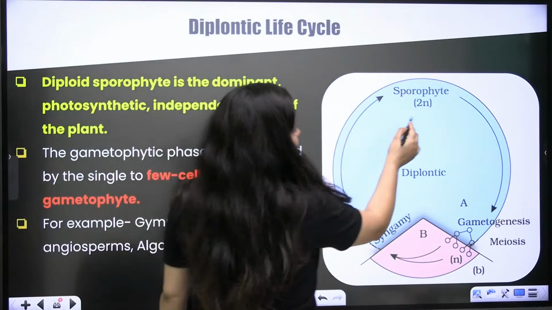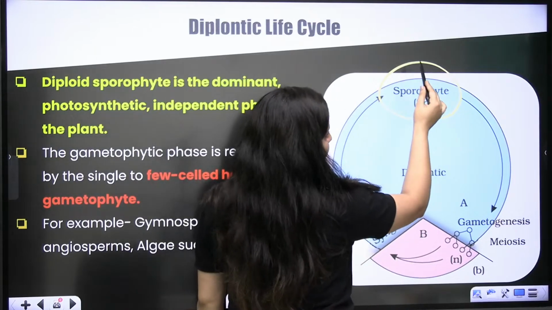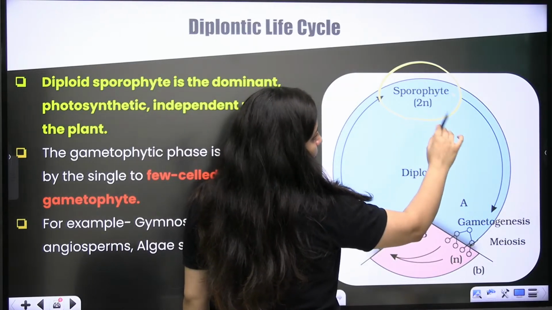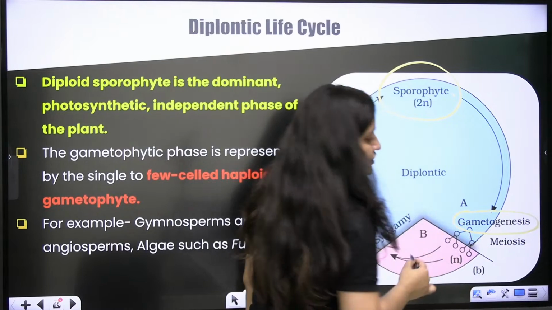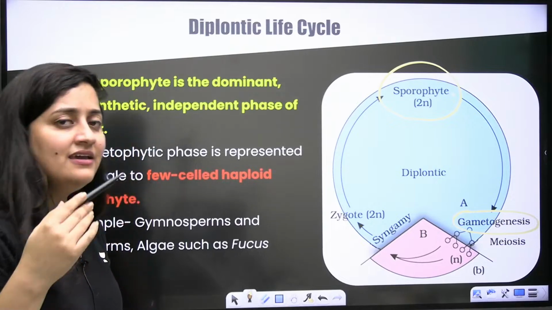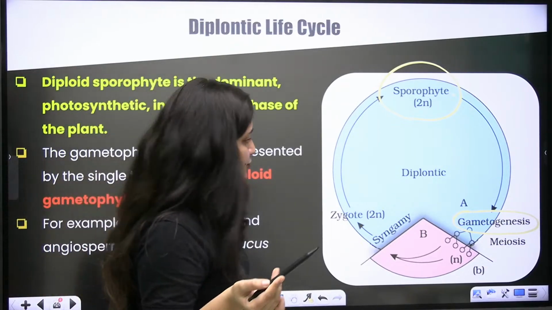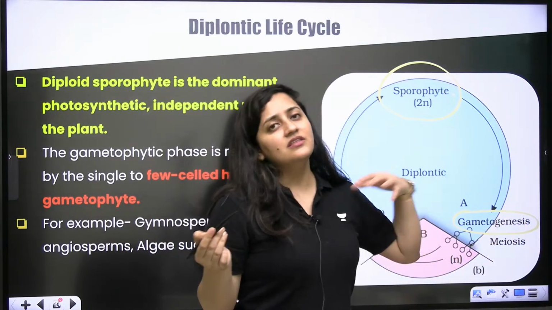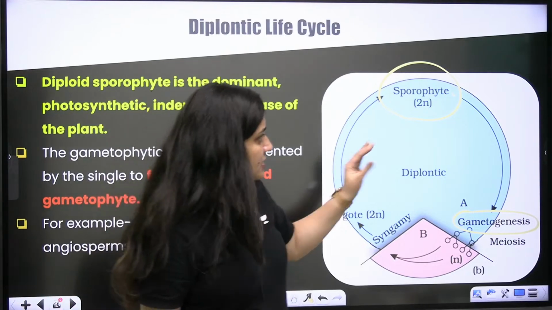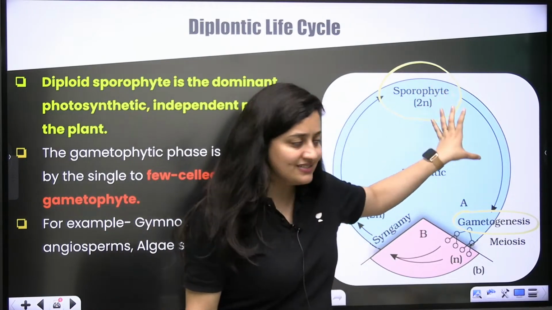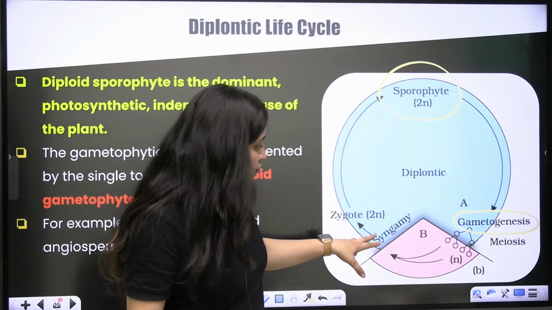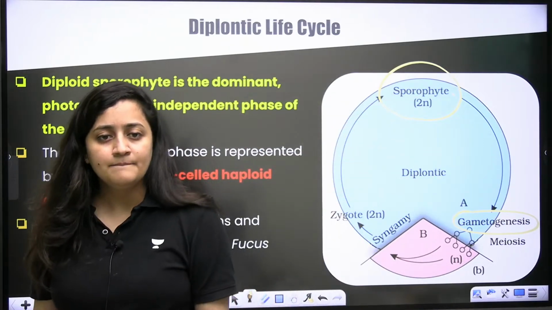So here you can see the sporophyte is the dominating photosynthetic phase. The sporophyte will form spores. I told you how it will form spores. The first point is that it is going to do the gametogenesis. The diploid cells, like megaspore or microspore mother cells, will undergo meiosis and form haploid spores that will further grow. That is a detailed process we will discuss in angiosperms. But roughly, on the sporophyte, because it is diploid, gametogenesis will occur by meiosis. You will get haploid gametes, they will fuse, form a zygote, and again. Is that clear?